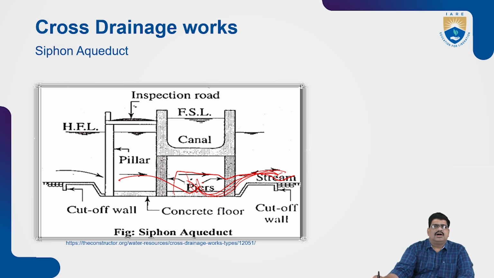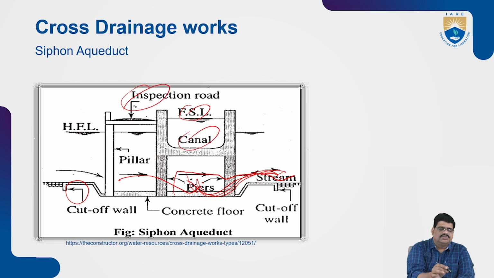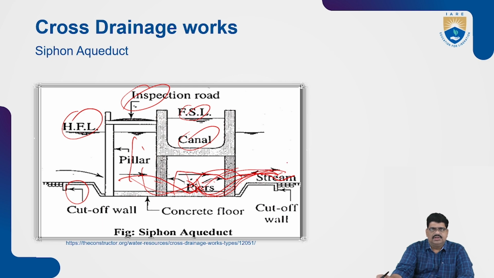Let us see the components. The cutoff wall will be provided here to protect the bank, and also the full supply level. The canal is there, of course. The inspection road as usual. High flood level is there. Okay, high flood level is there. The water, of course, we have to see in the cross section, it will be shown like that. But here, up to a certain level it will be passed, and then only the canal will be constructed. The siphonic action lets the water flow from one side to another side.